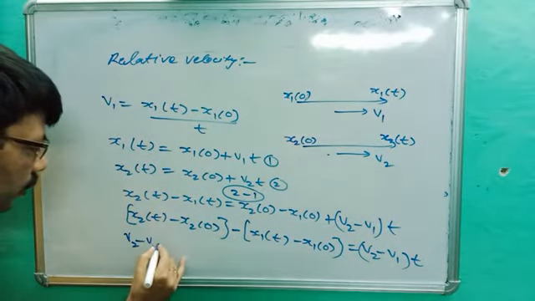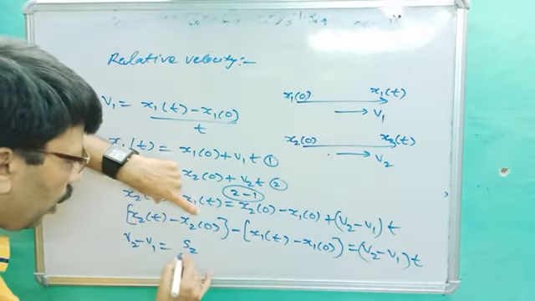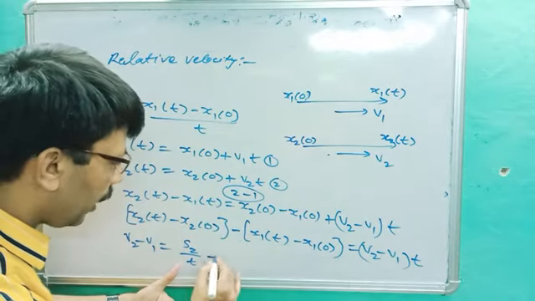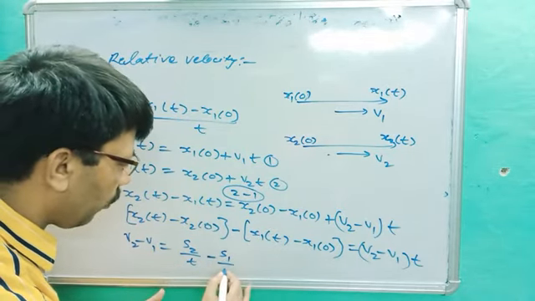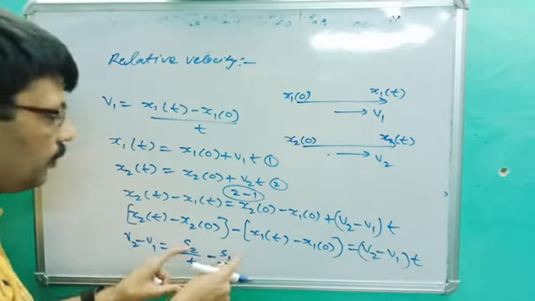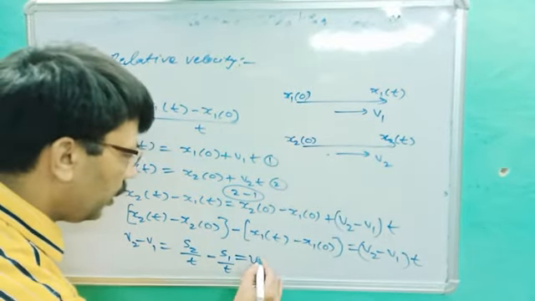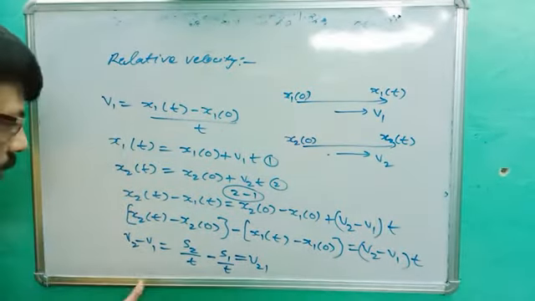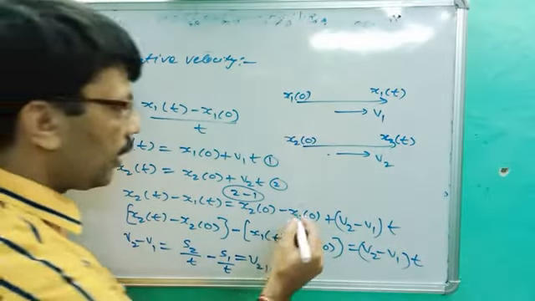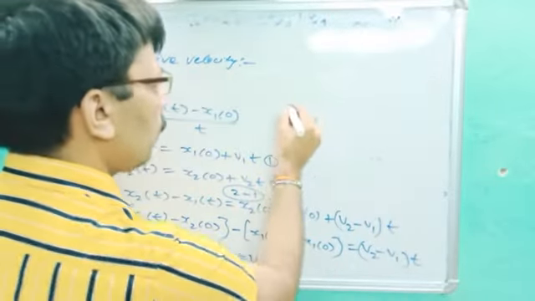V2 minus V1 is equal to the displacement of the second body. It could be written as S2 upon T, displacement upon time of the second body, minus S1 upon T, displacement of the first body. It means the rate of change in displacement with respect to the first, and this could be written as V21. So we got the answer. This is V2 and this is V1. V2 minus V1, we are getting V2 minus V1. So we can write the formula for this. What can we write as the formula? The formula becomes very easy.